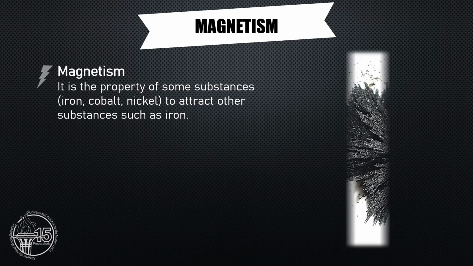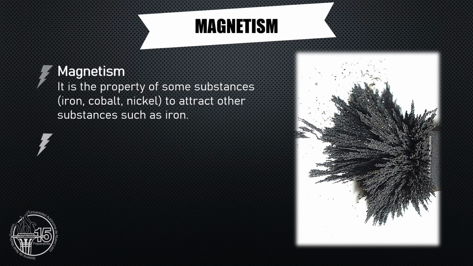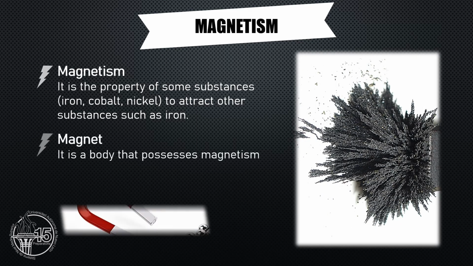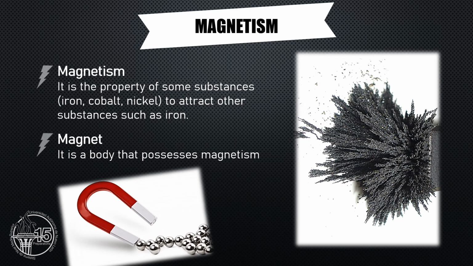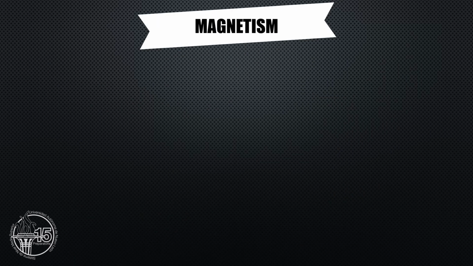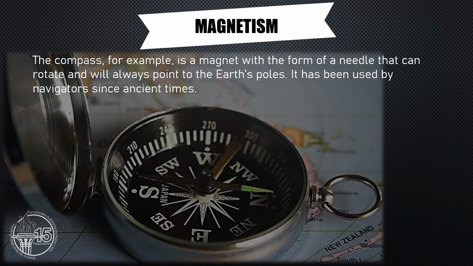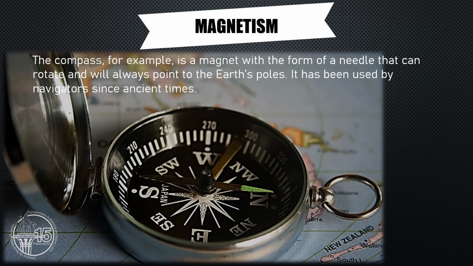Now it's time to talk about the last topic of the stage, magnetism. Magnetism is a property of some substances to attract other substances such as iron. A magnet is a body that possesses magnetism. The compass, for example, is a magnet in the form of a needle that can rotate and will always point to the Earth's poles. It has been used by navigators since ancient times.